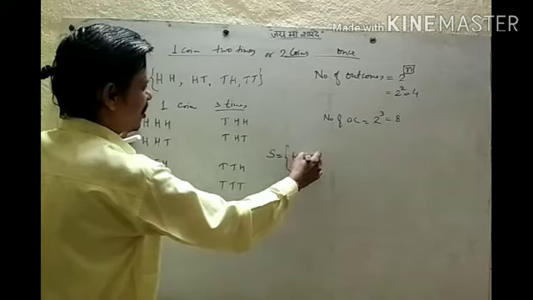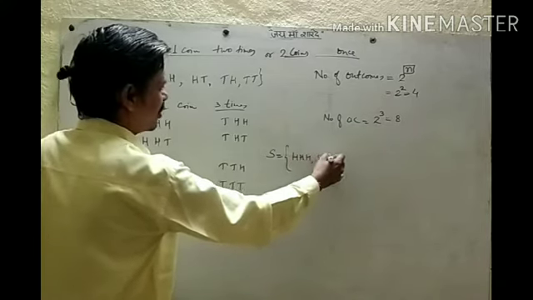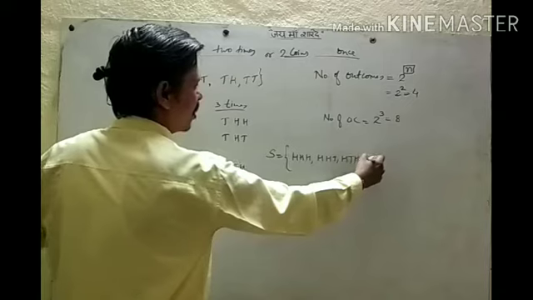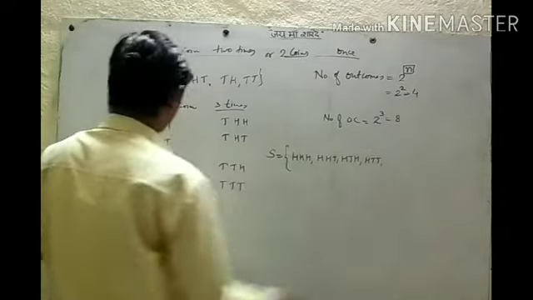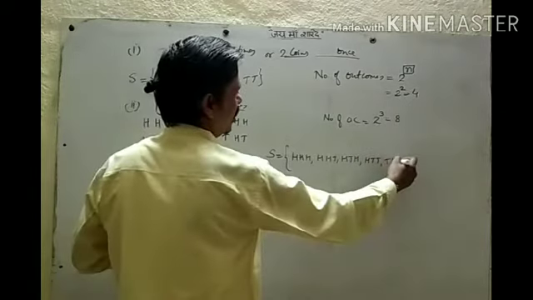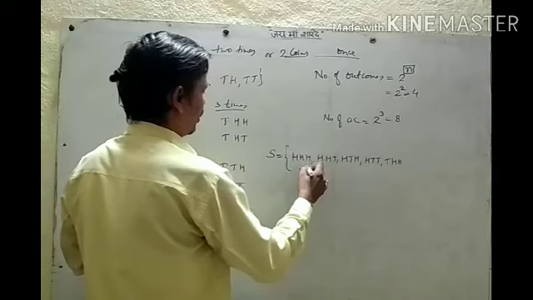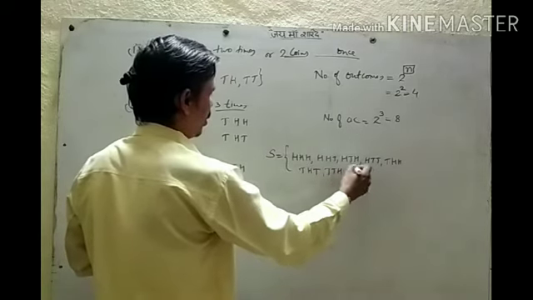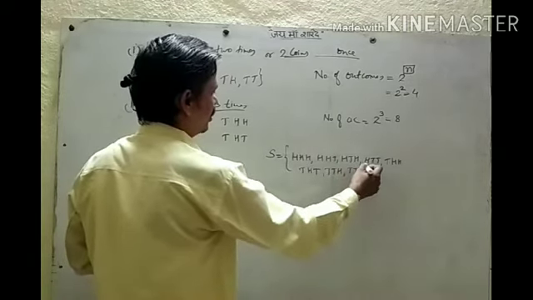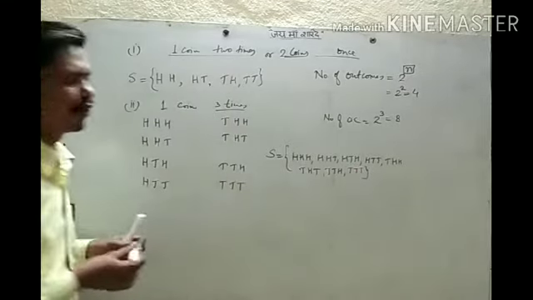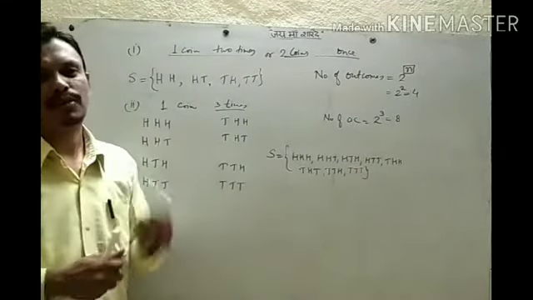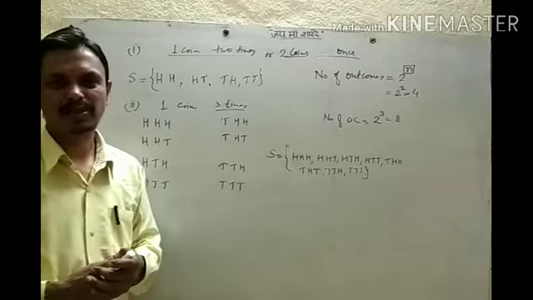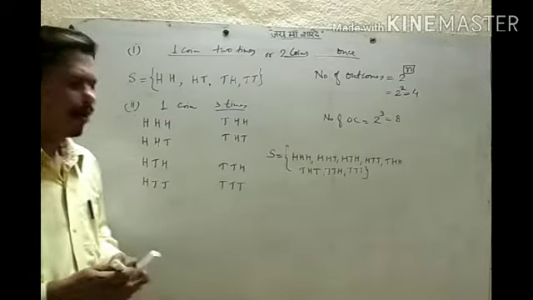HHH, HHT, HTH, HTT, THH, THT, TTH, TTT. This is our sample space for tossing a coin 3 times or tossing 3 coins once.